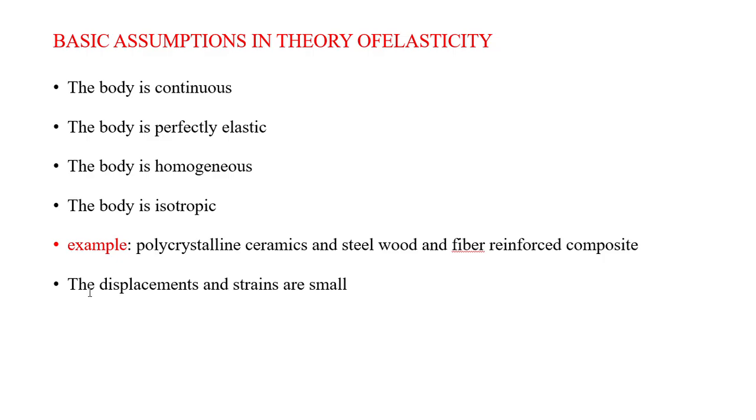The displacements and strains are very small. We consider that the displacements and strains generated inside these particular bodies will be very small, minute. These are the basic assumptions which we need to make in the theory of elasticity.